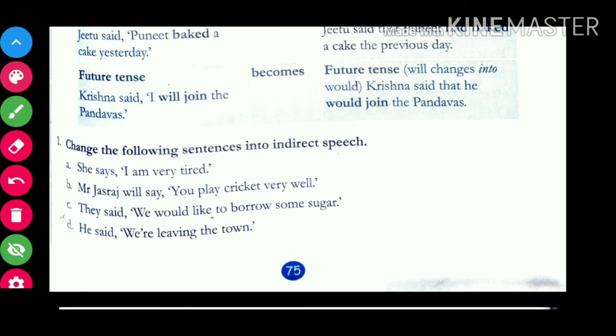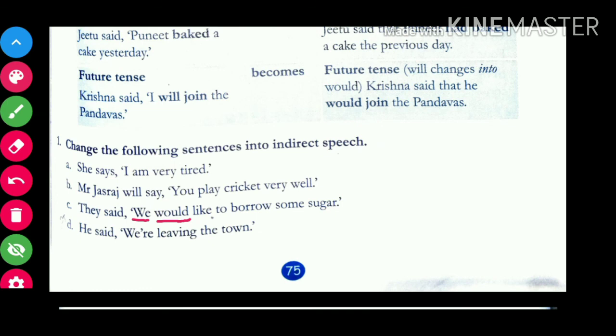We would like to borrow some sugar. When the word would already is in future tense, which is the changed form, then there will be no change of would. Just there will be a change in pronoun. That is, the answer would be like, they said that they would like to borrow some sugar.